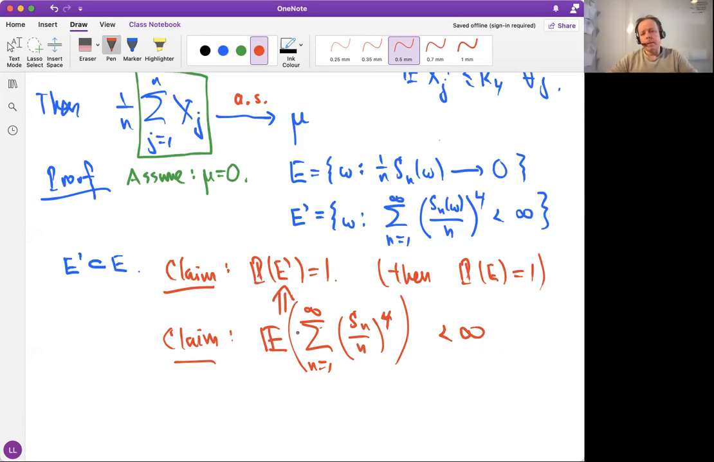That it's sufficient for here. We prove that if the expectation of something is finite, then this thing is finite as well. Okay, so that's why this is no more a claim. The real claim that we look at is here. We look at the expectation of these fourth moments.